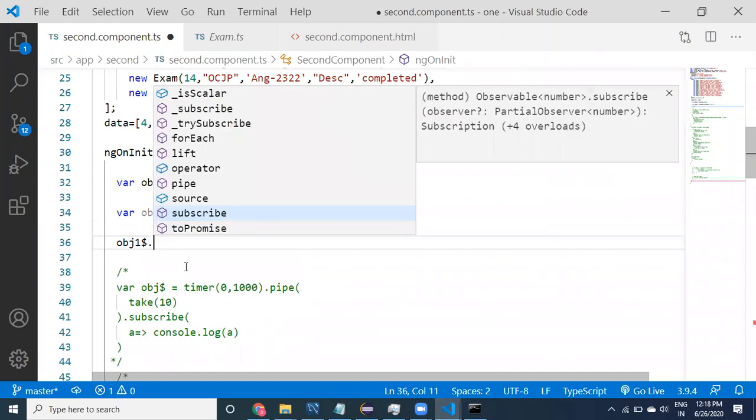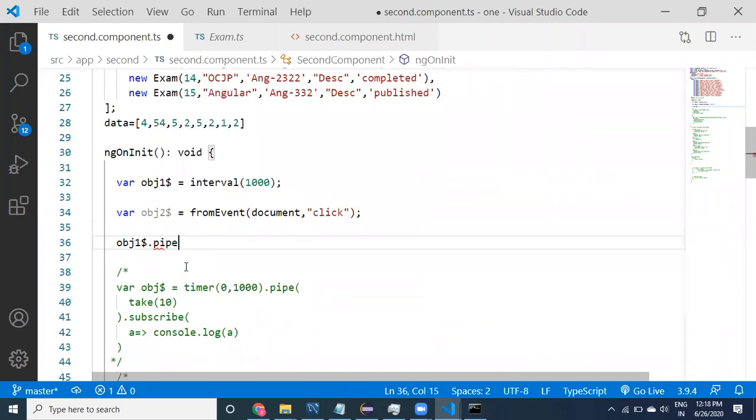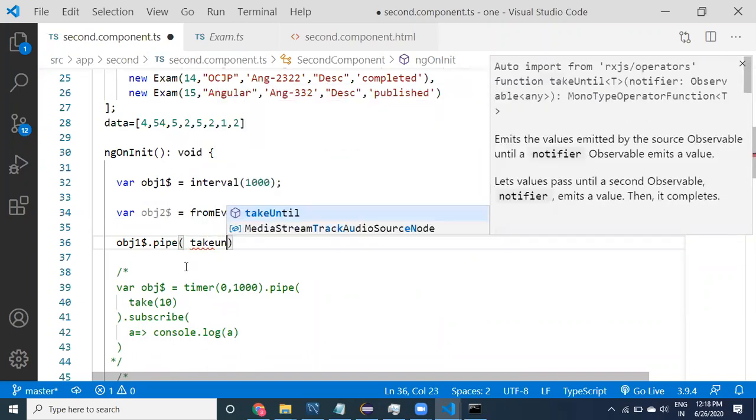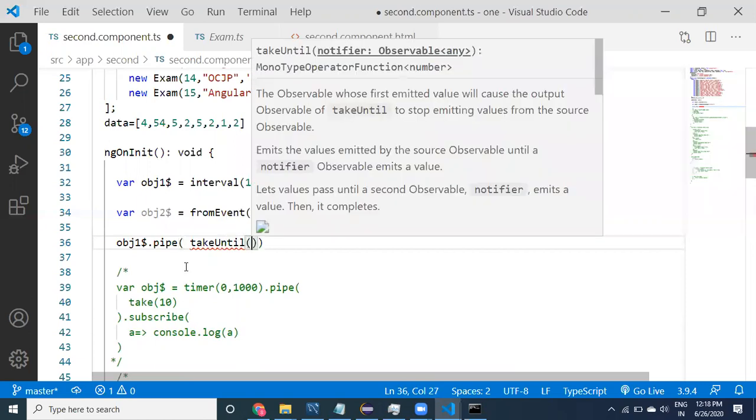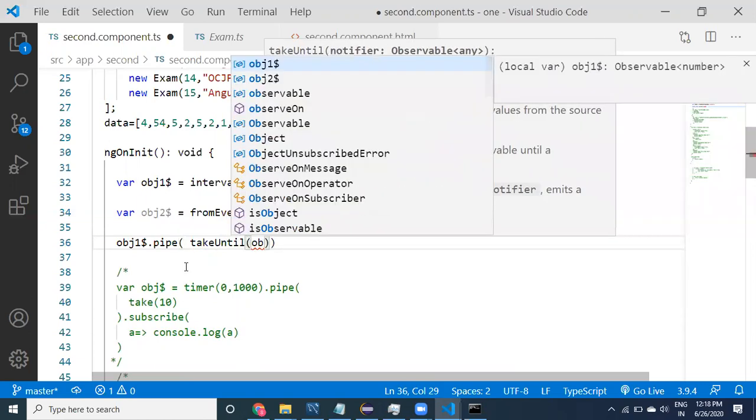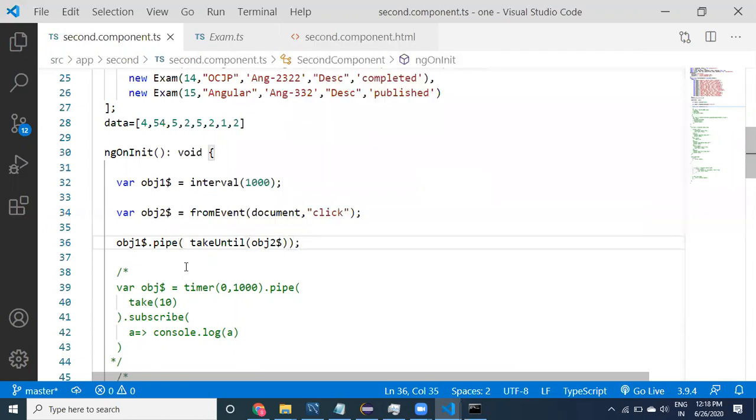Now if I have two observables here, you can provide obj1.pipe, takeUntil, and provide obj2. This means observable 1 is going to keep taking the values every 1 second until you click on the fromEvent observable.